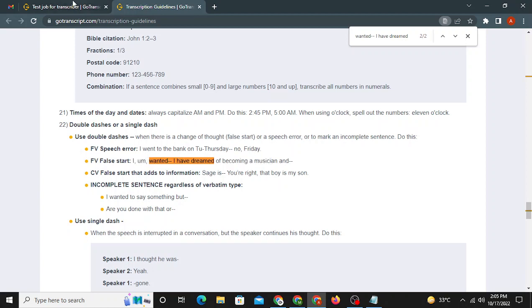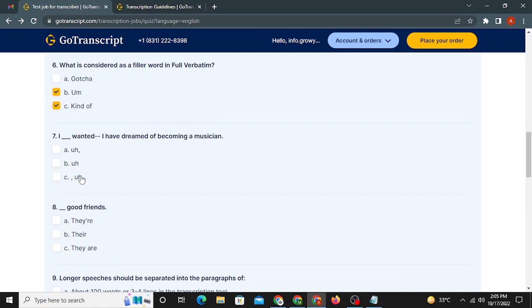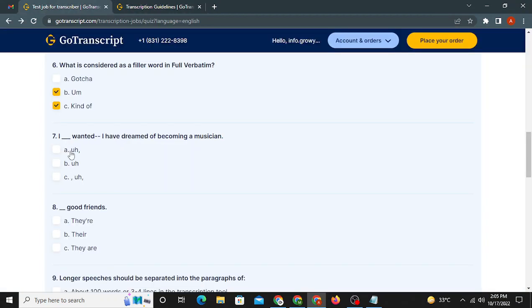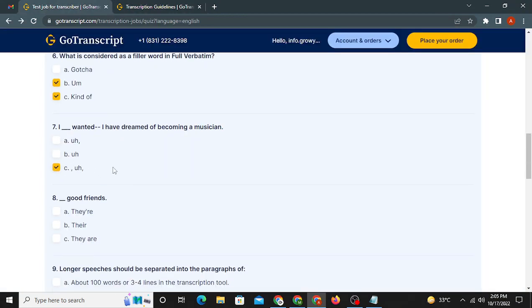Okay, so let's move to the question. We don't have it here, instead we got this. So as you can see, here there is a comma after I, and before we have a comma, and at the end we have a comma as well. So it means that our right option is C. C is the right option here.